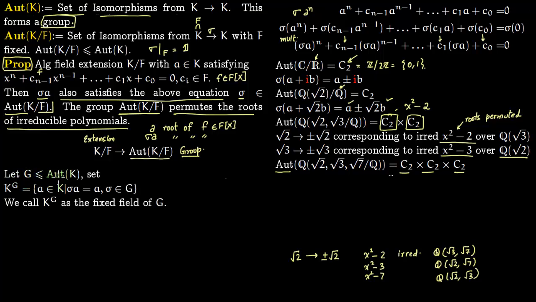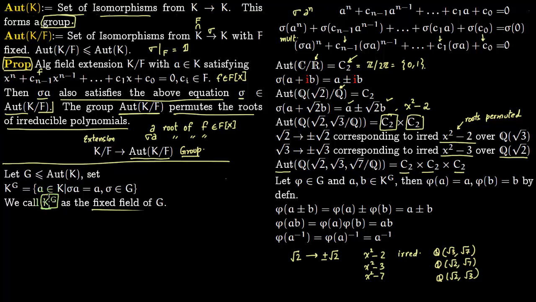So say G is a subgroup of the automorphisms of K. Then corresponding to G, you have this field K of G, that is precisely those elements of K which are fixed by G acting on them. So some elements of K will get fixed. So sigma will act on this A in K and will just give A. What you get is a field, and this is called a fixed field. And you have to check this is a field. So this is easy to check.